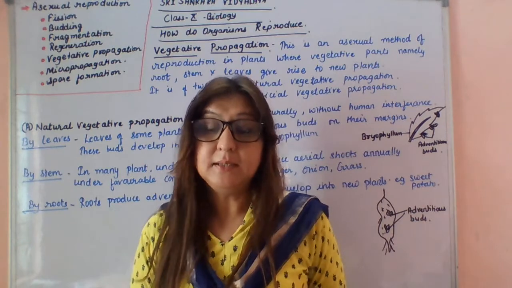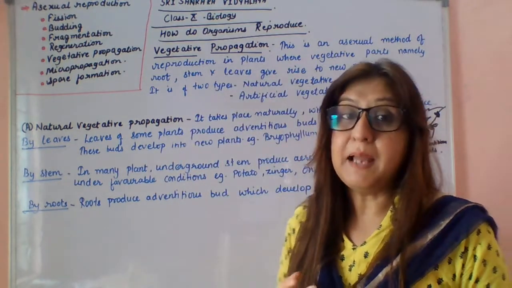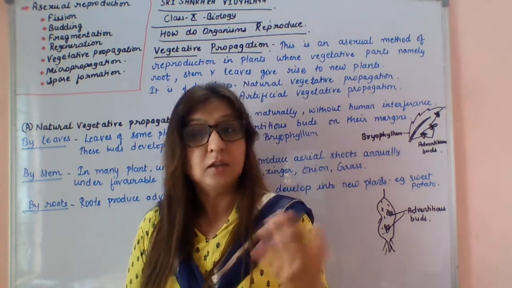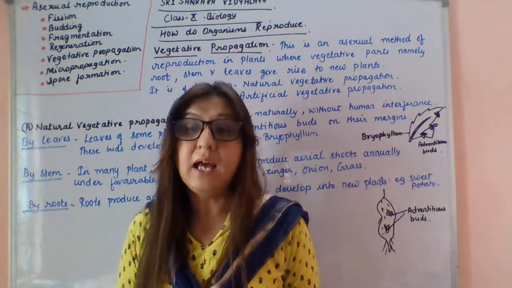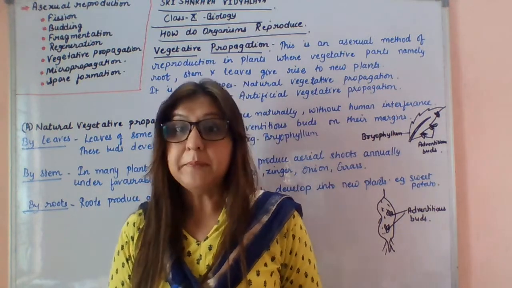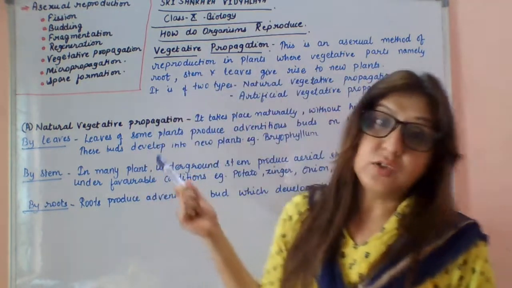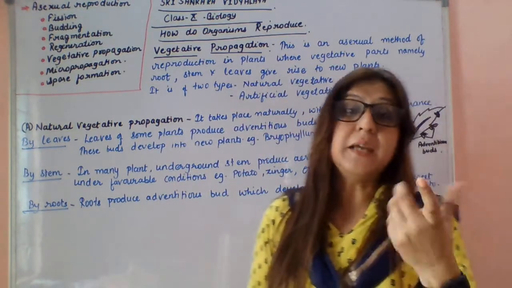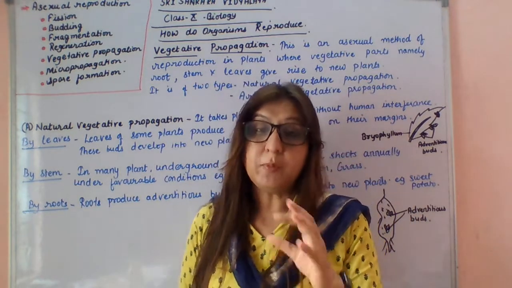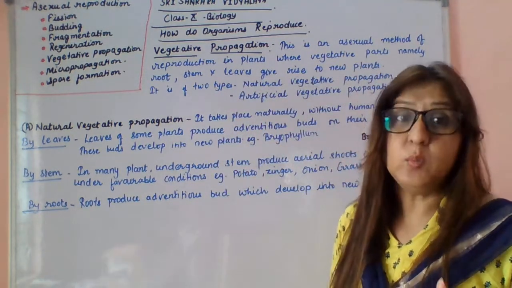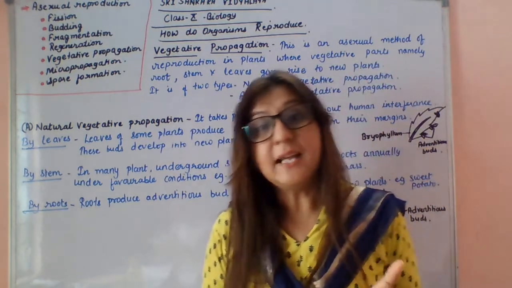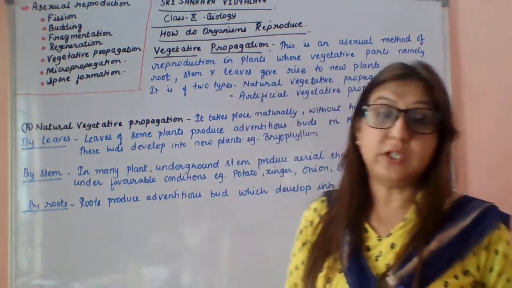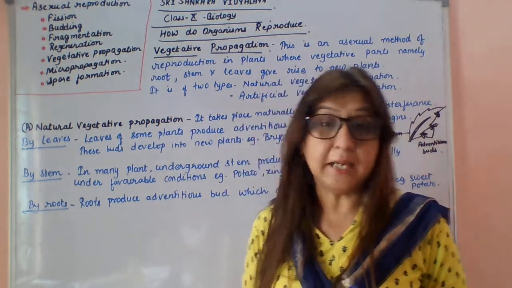Vegetative propagation means the plants asexually reproduce by the vegetative parts. What are the vegetative parts of the plant? Roots, stem, and leaves. So vegetative propagation can take place in two types, that is natural vegetative propagation and artificial vegetative propagation. Natural vegetative propagation is the one which takes place naturally without human interference. You can see in natural vegetative propagation it will take place through leaves, stems and roots.